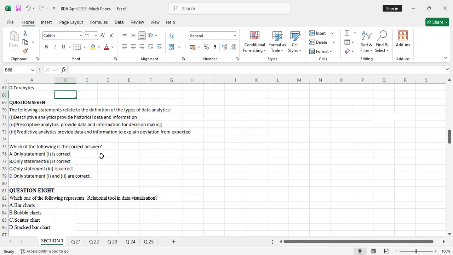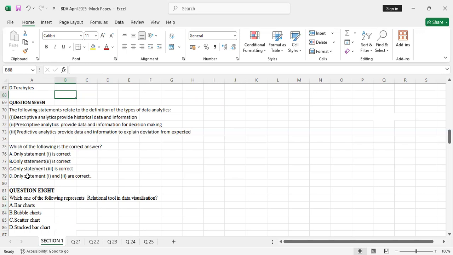So A, only statement 1 is correct. What does statement 1 say? Descriptive analytics provide historical data and information. Yes, it's true. But it says only statement 1 is correct. It is correct, but it's not only statement 1 which is correct.